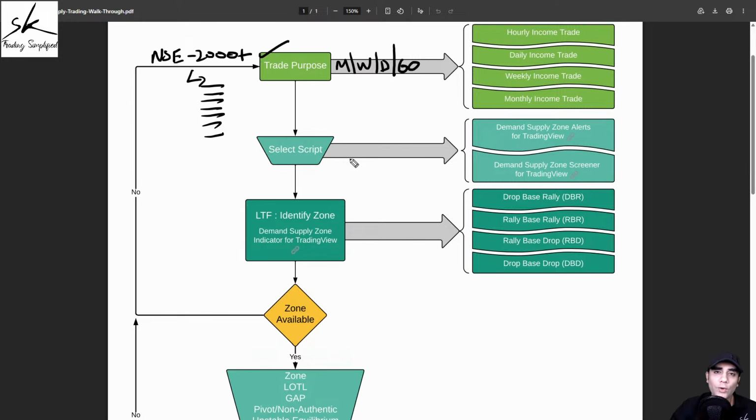But the challenge was that there were no scanners based on demand supply trading methodology. So that is where I have created two custom built tools, and these two tools are purely based on demand and supply. I'll briefly explain what these tools do, but if you want to understand them more in depth, you can watch the walkthrough videos which are available on our website.